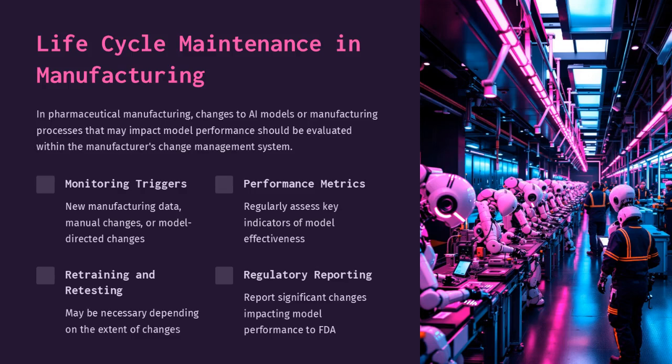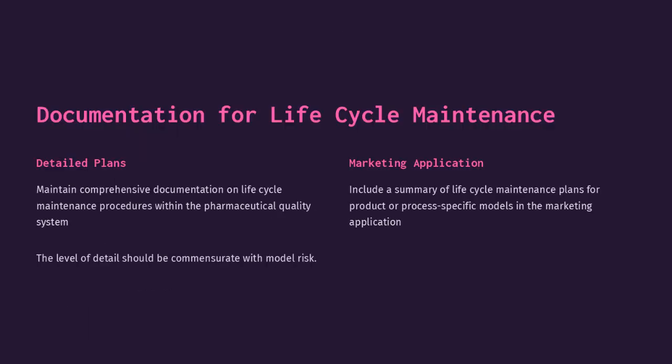modifications. In pharmaceutical manufacturing, changes to AI models or processes that impact performance should be evaluated within the manufacturer's change management system. This includes monitoring triggers, assessing performance metrics, retraining and retesting, and regulatory reporting. Comprehensive documentation on life cycle maintenance procedures is essential within the pharmaceutical quality system.